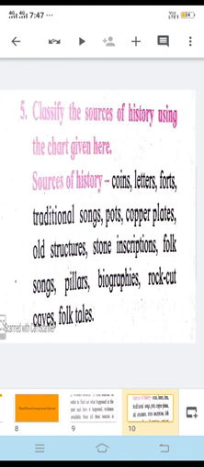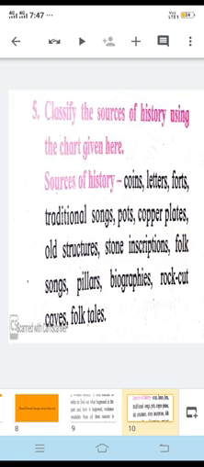Then we have folk songs, which can be classified as an oral source of history. Then we have biographies. Then rock cut biographies can be classified as a written source of history. Then rock cut caves, which can be classified as a material source of history. And the last one is folk tales, or folk stories, which can be classified again as an oral source of history.